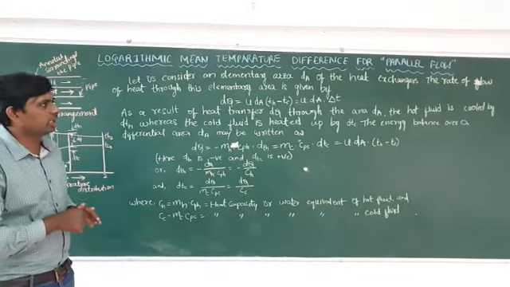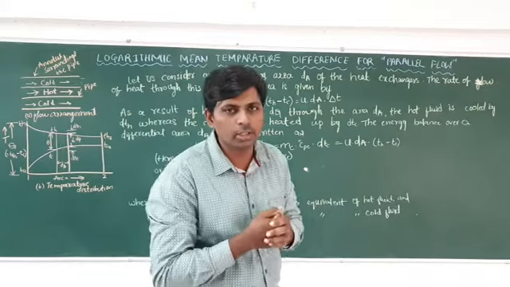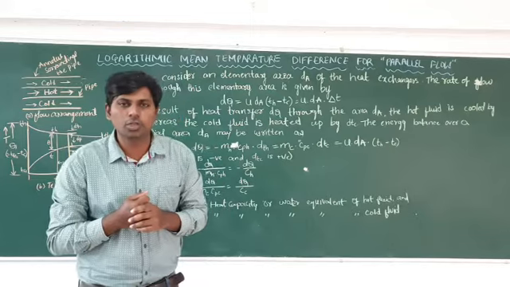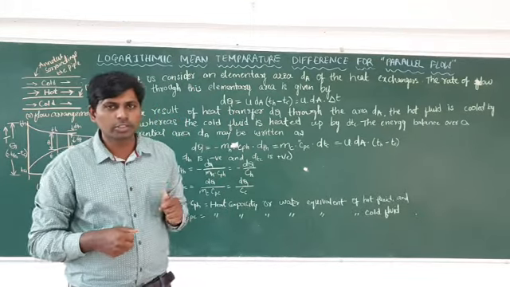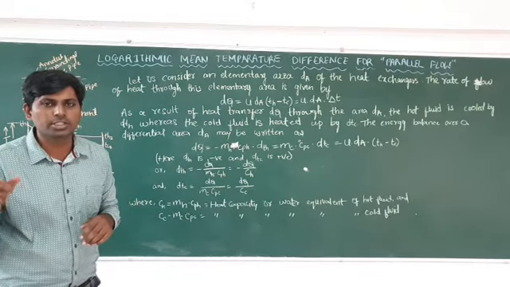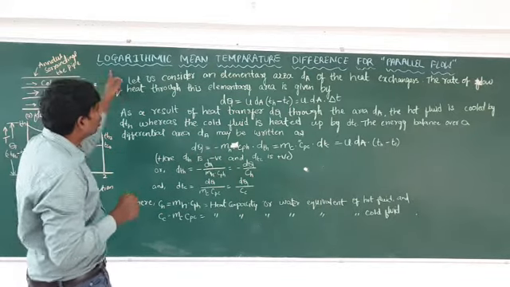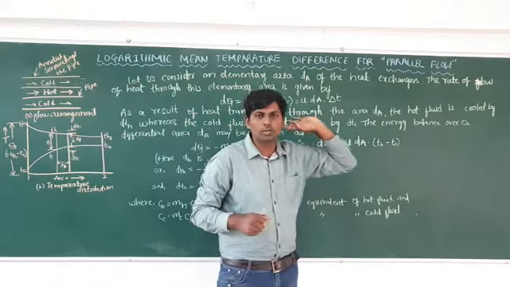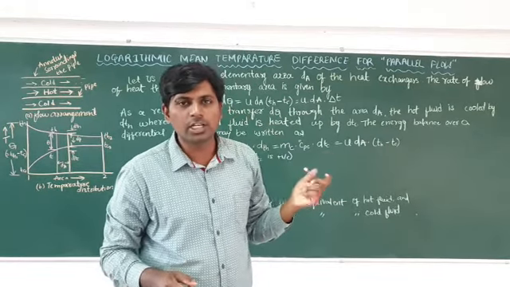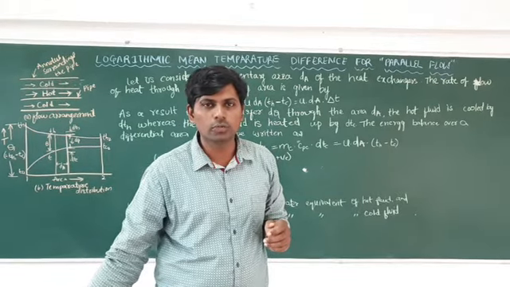As you can see, the next one is two derivations. These two derivations are important. First one is the parallel flow, second one is the counter flow. If you know parallel flow easily, you can go for the counter flow also. Here the derivation of LMTD, logarithmic mean temperature difference, will be given, first for parallel flow, and next for counter flow.